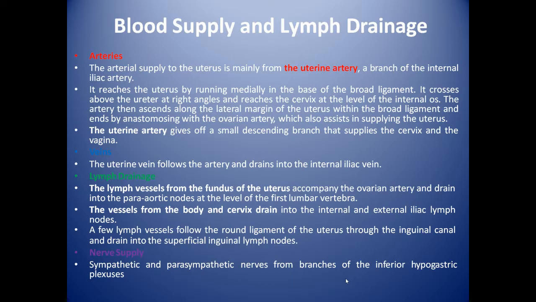Now we will see the vein. Uterine vein follows the artery and drains into the internal iliac vein. Now we will see the lymph drainage of the uterus.